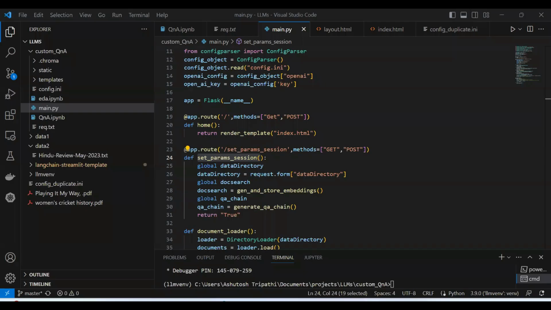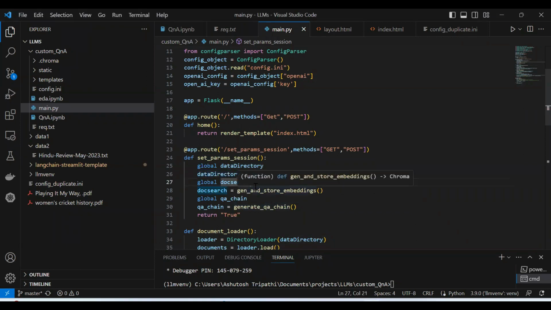So in set parameters, I'm going to set the path that I receive from the UI. Using request.form directory, I'll have the data directory path, and I'm making it global so that I can access this in other methods as well. Okay, and then doc search.